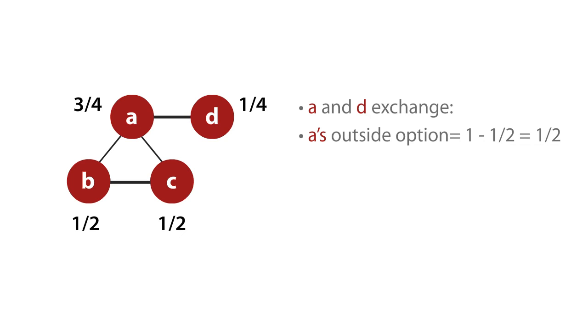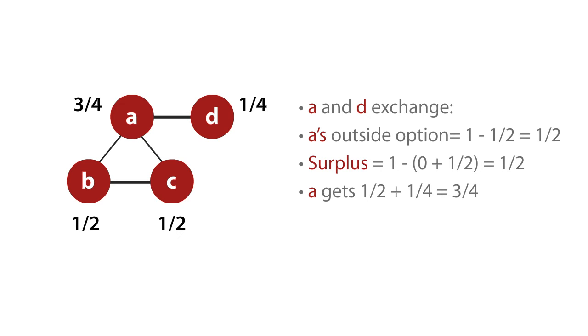That's A's outside option in the deal with D. That means the surplus in the AD deal is 1/2. So A should get his outside option of a half plus half of the surplus, which is 1/4, so A should get 3/4. D should get the rest, which is 1/4: 0, his outside option, plus half the surplus, 1/4, gives him 1/4. So the AD deal satisfies Nash bargaining.